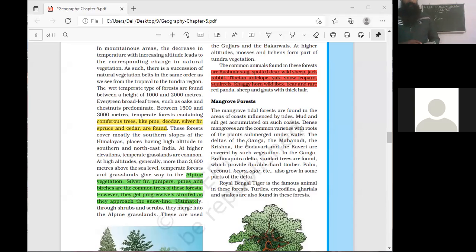The panda is also categorized under the endangered category of fauna.